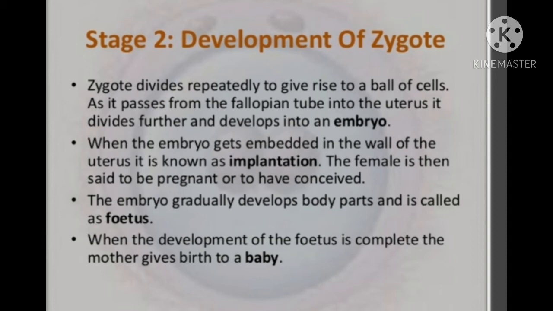When the embryo gets embedded in the walls of the uterus, this process is known as implantation, and the female is then said to be pregnant or to have conceived. The embryo gradually develops body parts, and then it is called fetus. When the development of the fetus is complete, the mother gives birth to a baby. This is the process of development of zygote.